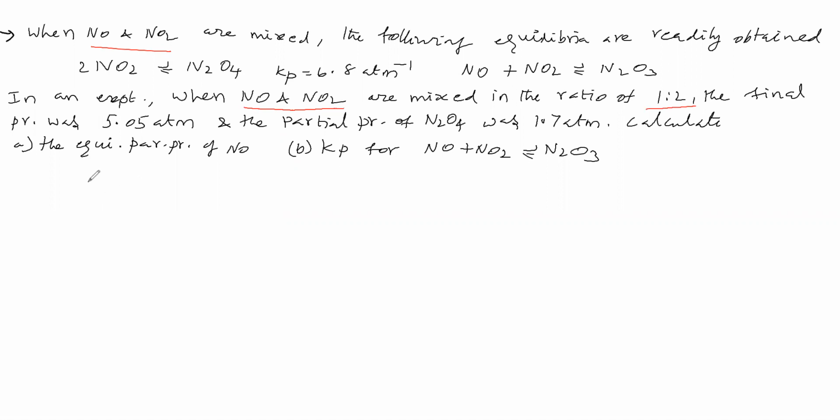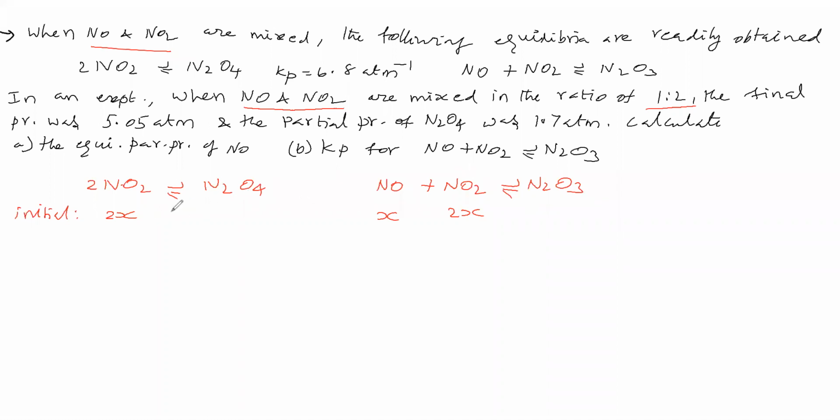So now we will take NO2 gives N2O4, one equilibrium. Another equilibrium is NO plus NO2 gives N2O3. Now initially what is taken: NO2 and NO. If NO is taken x times, then NO2 is 2x times. These two equilibria are not separate equilibria.